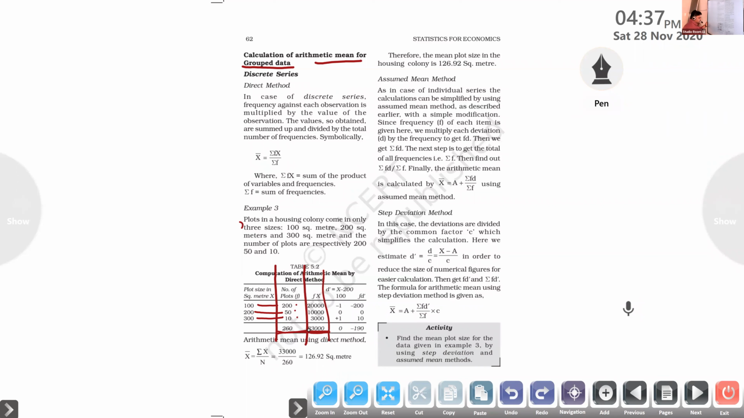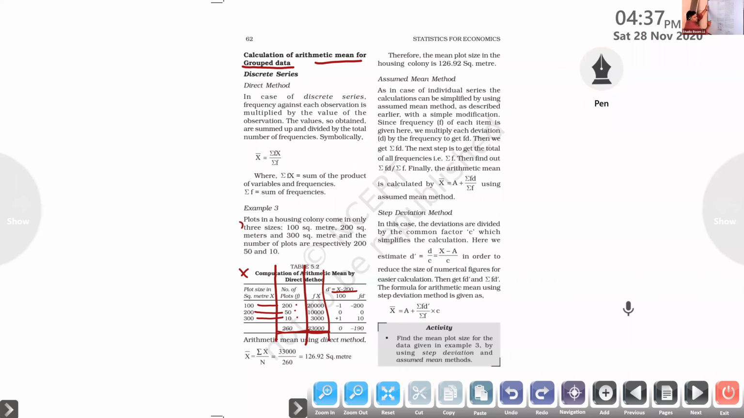Okay, next step, finding out the d dash, as we discussed earlier. So d dash is equal to x minus 200 divided by 100. What are the x here? These are the values of x. First value 100 minus 200, divided by 100. So minus 100 divided by 100. Got minus 1 here, right? Clear? Okay, coming to the next one.